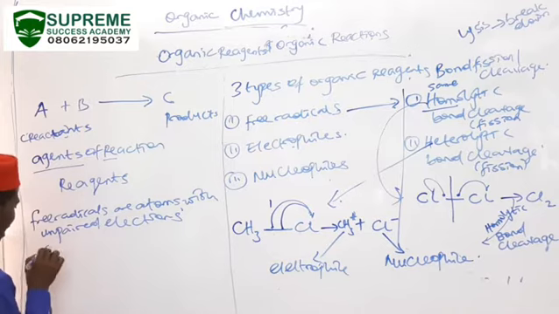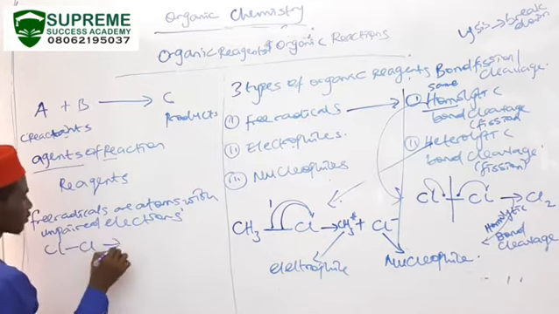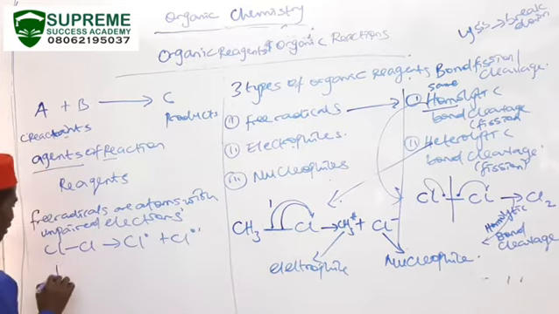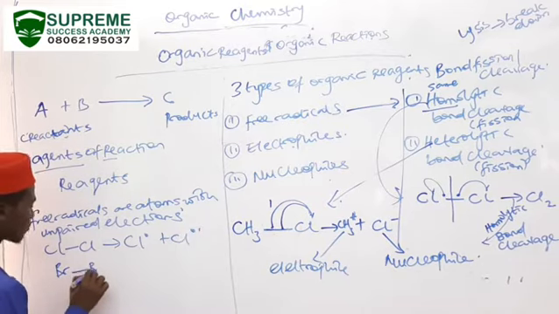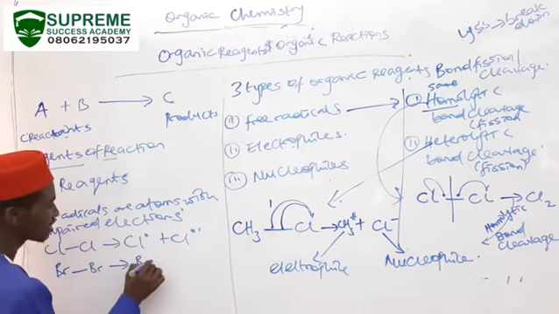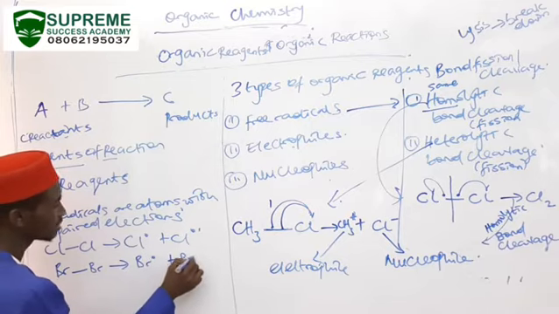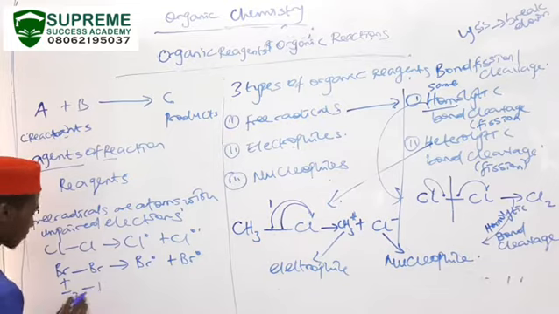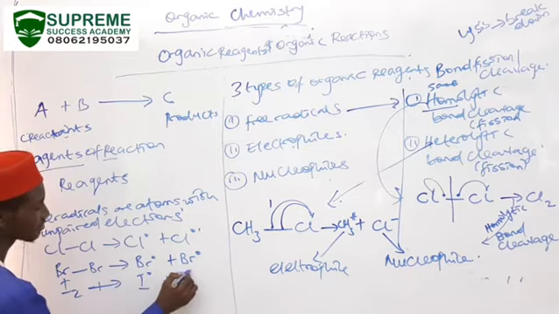So as you can see here, if chlorine splits, it gives us chlorine radical plus another chlorine radical. If bromine undergoes a breakdown, it gives us bromine radical plus bromine radical. If I have iodine splitting down, the iodine molecule gives us iodine radical plus iodine radical.